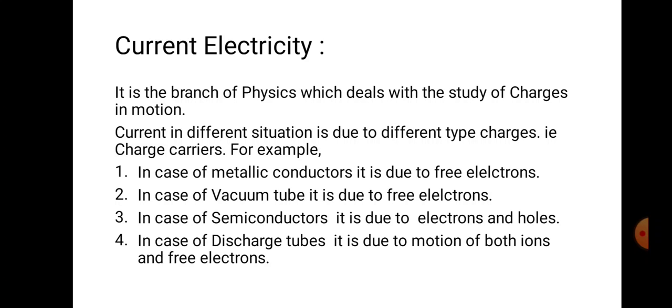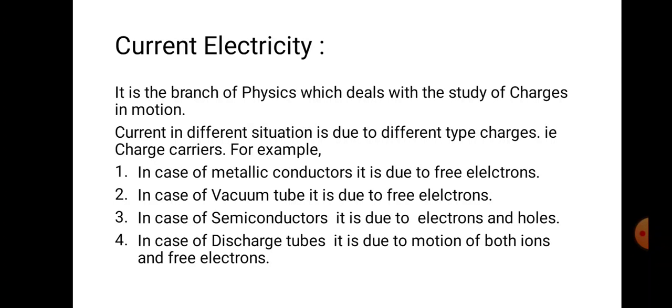Electrostatics basically deals with the charges at rest, but current electricity deals with charges in motion. When charges are moving in any conductor, we can safely say a current is flowing in that conductor.